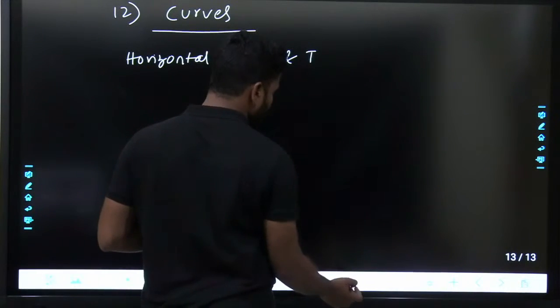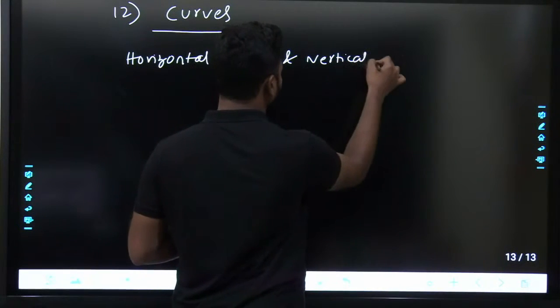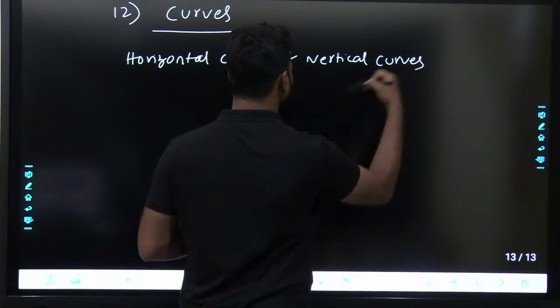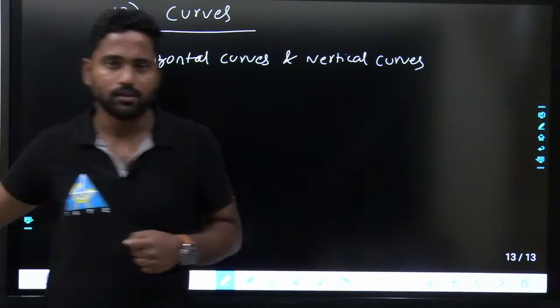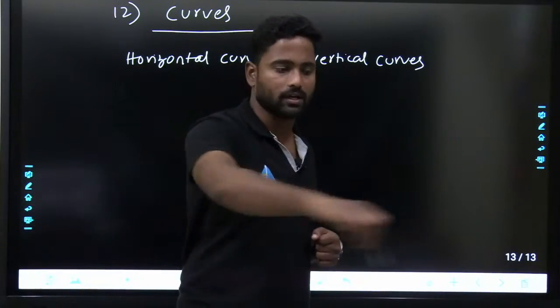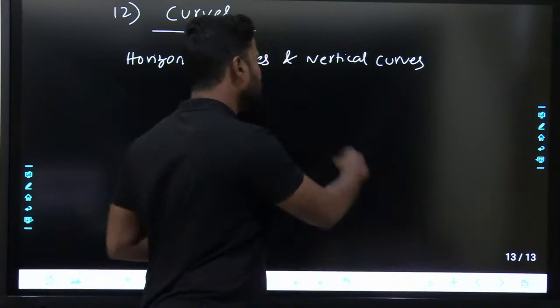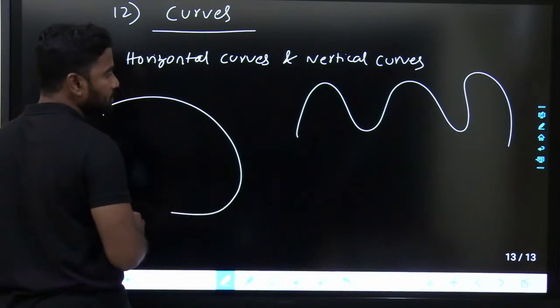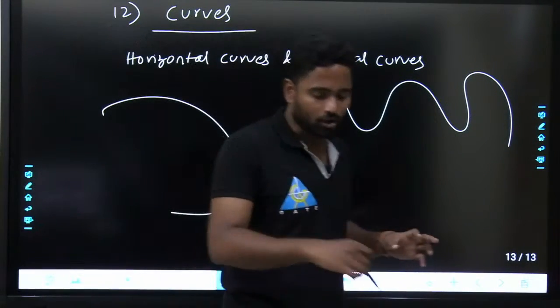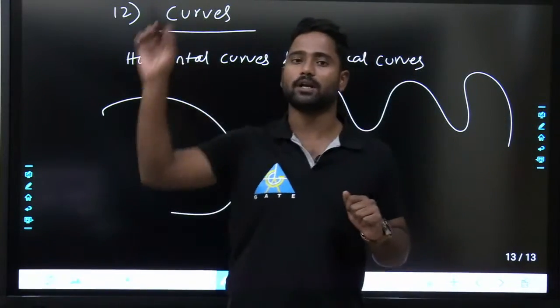This is a horizontal curve. Vertical curve means this is a vertical curve. If I show a vertical curve, I will show something like this. A horizontal curve, I will show something like this. Sir, both are same? No, no. A horizontal curve is in the horizontal plane. A vertical curve means this is the vertical curve.